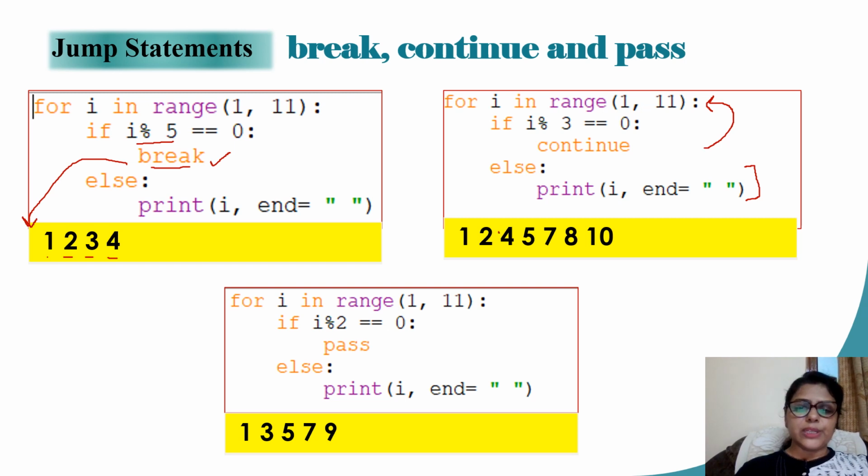So the multiples of 3 are not there in the print statement. Values printed are 1, 2, 4, 5, 7, 8 and 10. We also have a pass statement that is generally used as a placeholder, or you can say when the user does not actually want to execute any statements, rather the user wants to simply pass the control. So if I simply write for I in range 1, 11, if I percentage 2 is 0, I'm writing pass. That means do nothing if value of I is a multiple of 2. Otherwise, you have to print the values.